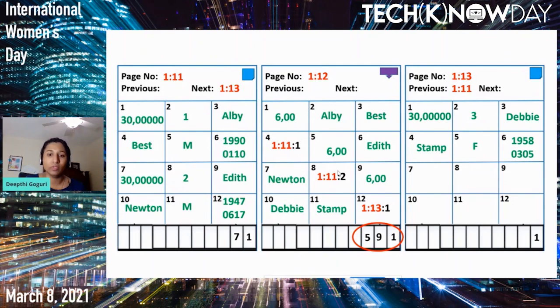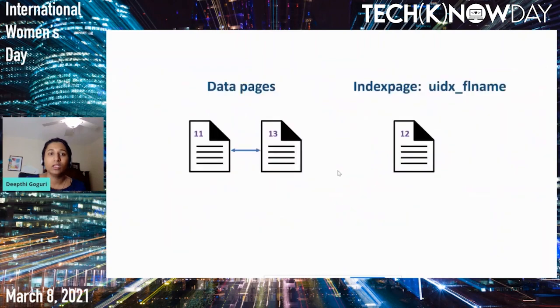When you observe, the first slot array shows 1 and the second slot array is pointing to the ninth slot. The ninth slot is Debbie Stamp, which comes in between Albi and Edith, so logically it maintained the order. The third one will be pointing to the fifth slot, which is Edith. This is how the database pages look. We added the brand new page, page number 13. Now we have 2 database pages and 1 index page, which is page number 12.